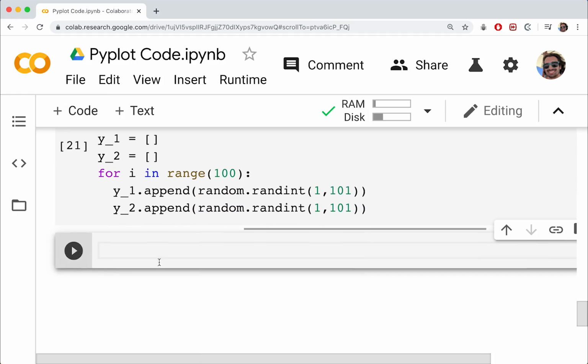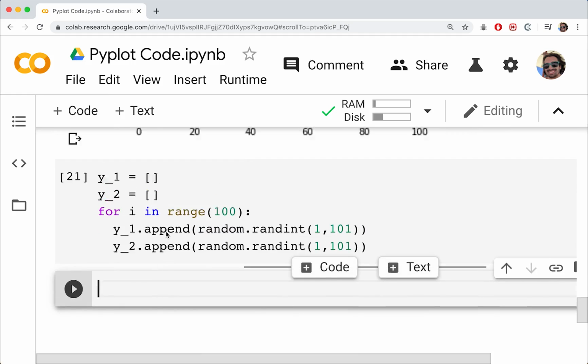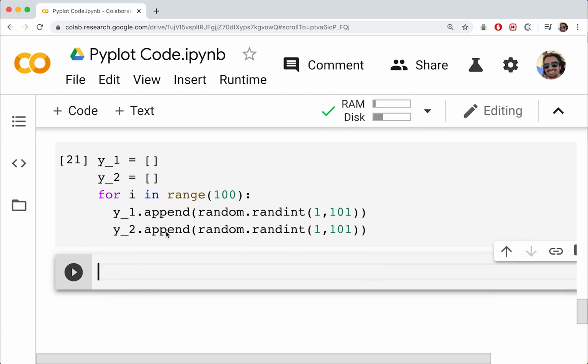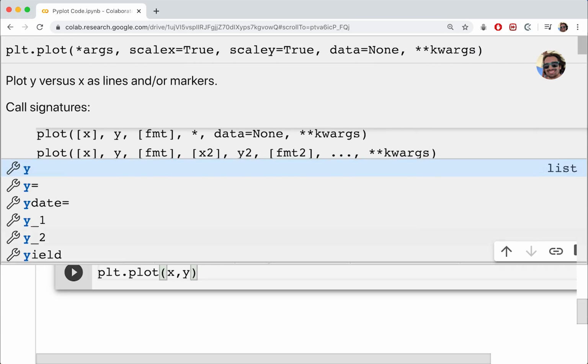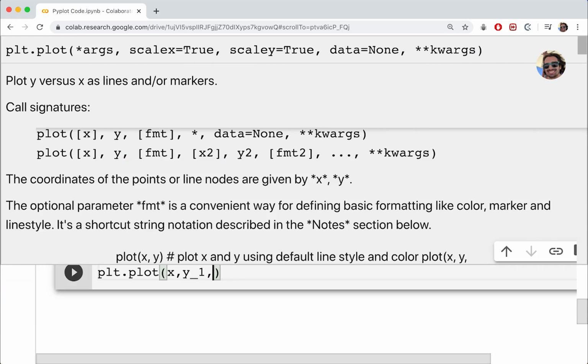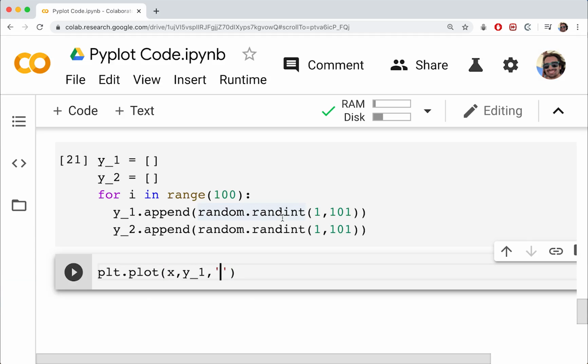Let's add in a new cell. We now have two completely different sets of data to deal with. So we'll start by plotting the first one. We'll do plt.plot, and we'll do x versus y1. And then we'll give this a specific appearance. So let's do something like blue x's.